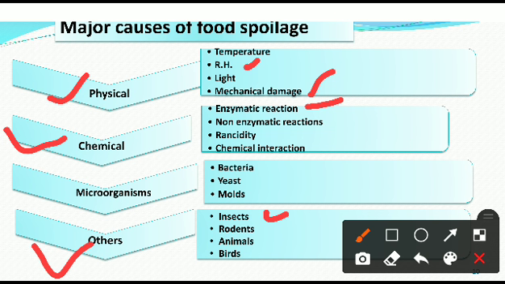Fruit flies, moths and other insects cause extensive damage to food, and also to man. They can attack in two ways. First, there is direct damage.